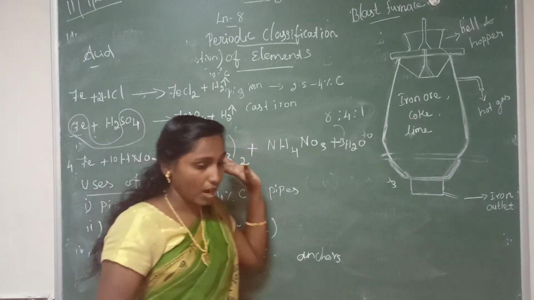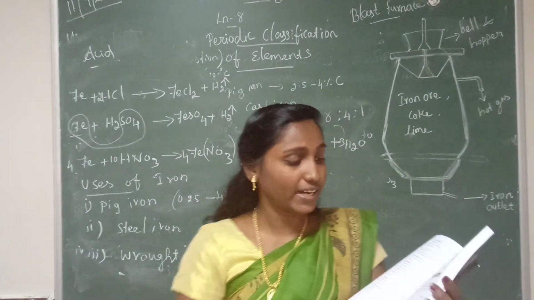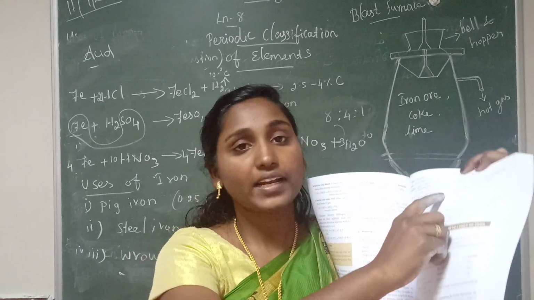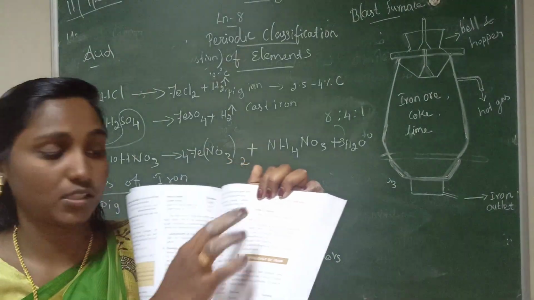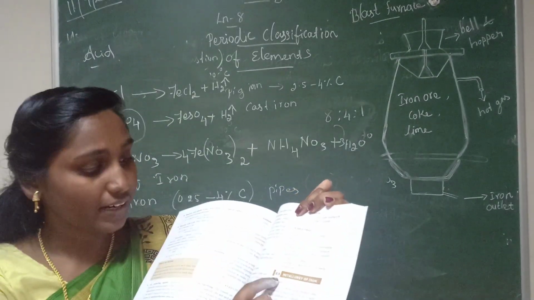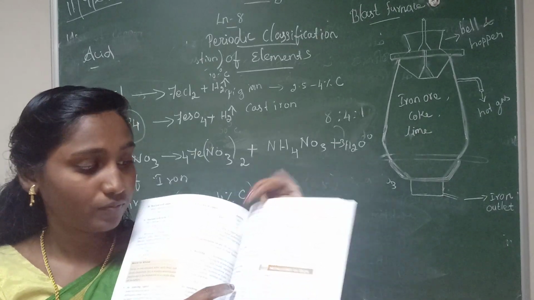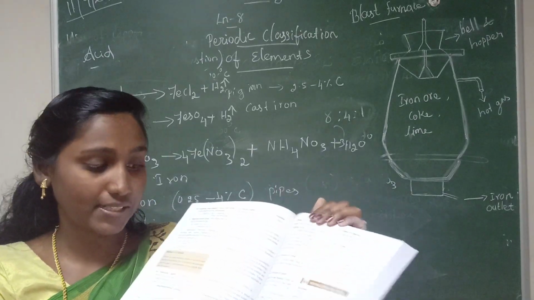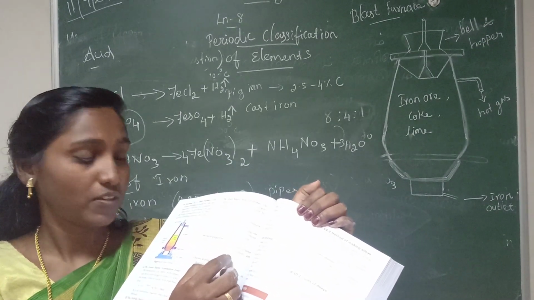Okay, so all of you take your book, take page number 117. So here you mark it, uses of copper, write the uses of copper, that 4 points, mark it. Then metallurgy of iron, near that write down, explain the metallurgy of iron. Note it, start from this first paragraph. Iron is the second most abundant metal. Then take next page, up to this physical properties, mark it.